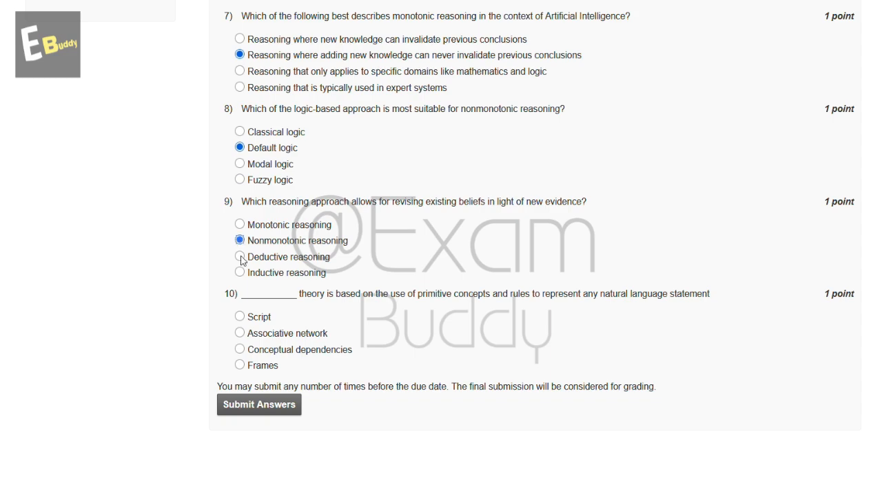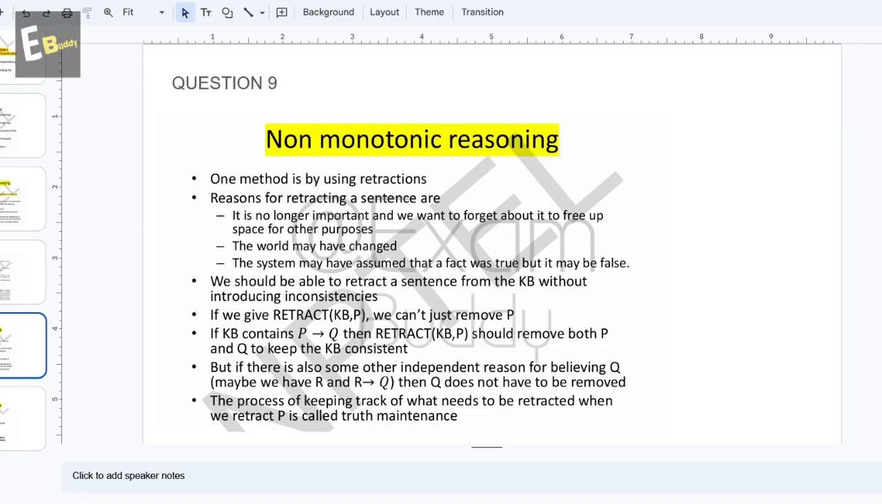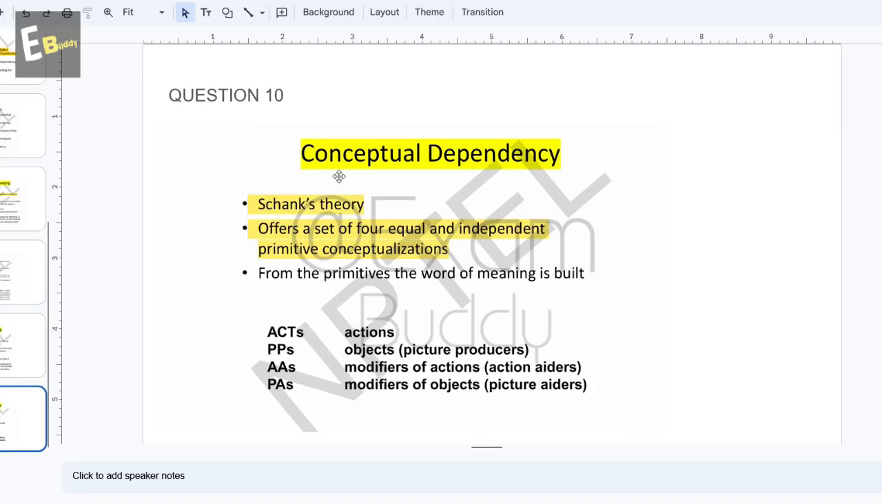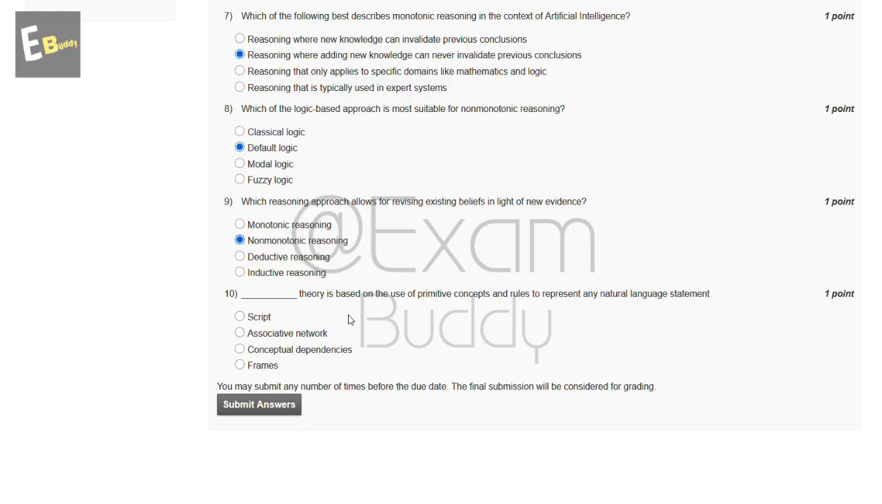Now, the 10th question is: which theory is based on the use of primitive concepts and rules to represent any natural language statement? So, these are the options: script, associative network, conceptual dependencies, frames. So, let's check the answer of our 10th question. So, question 10th, conceptual dependency. Schank's theory offers a set of four equal and independent primitive conceptualizations. So, the answer of our 10th question is C, conceptual dependencies.